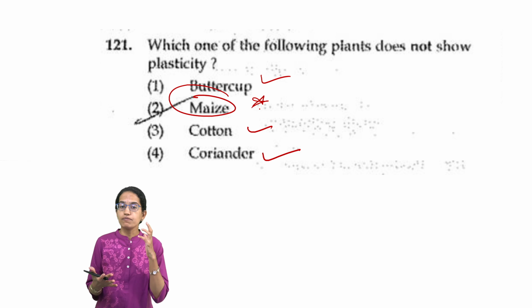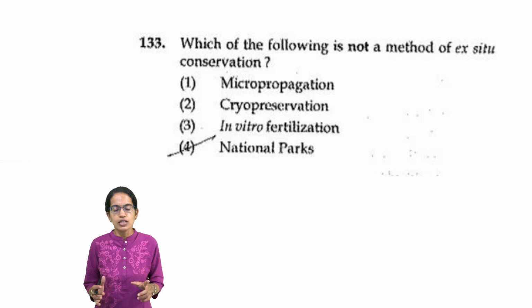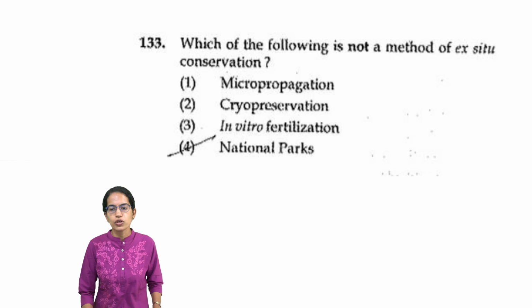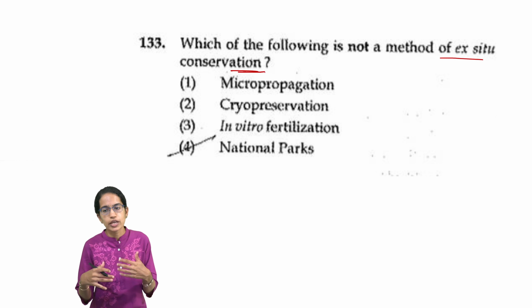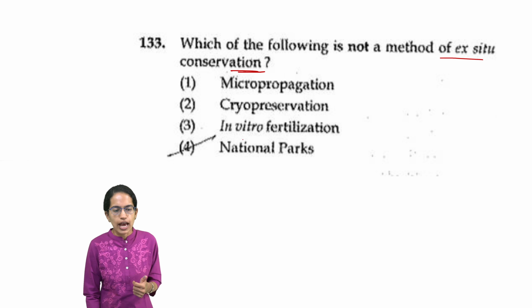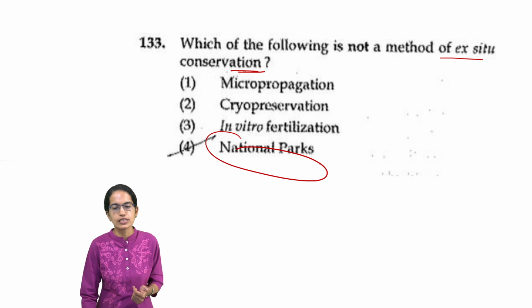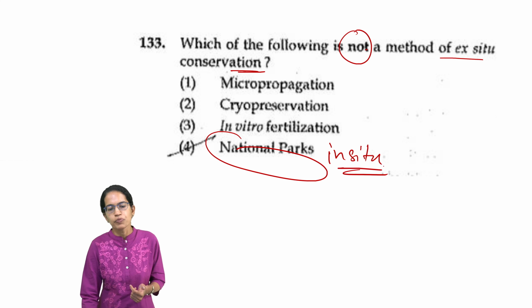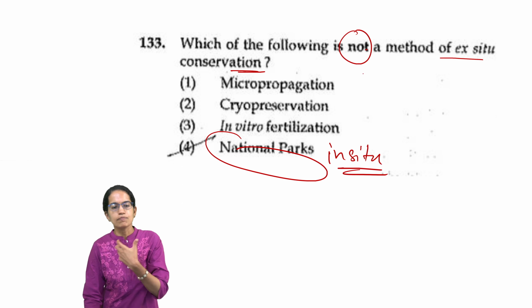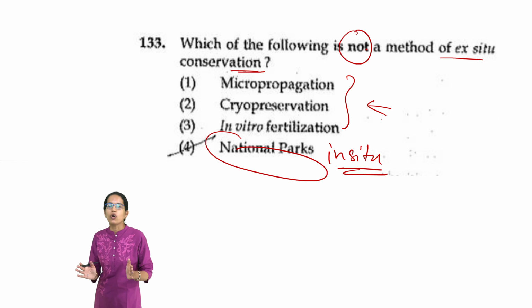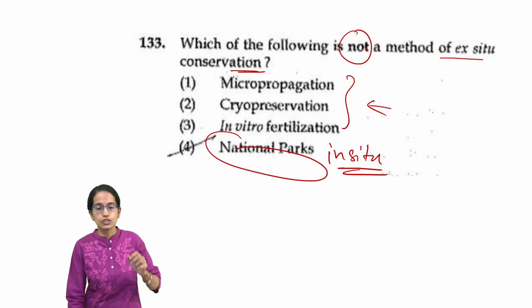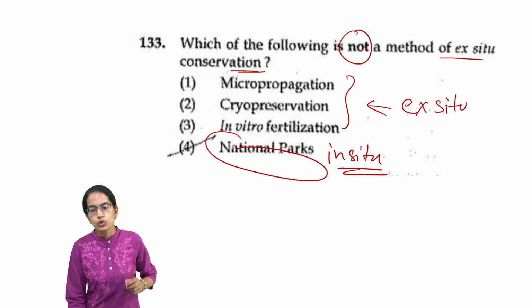A very important question which was asked in this section talks about which of the following is not a method of ex-situ conservation. This is a commonly asked question on ex-situ and in-situ conservation. Ex-situ is outside their habitat. National park is within their habitat, so it is not ex-situ but rather an example of in-situ. Whatever is outside its region, so micropropagation, cryopreservation, in vitro fertilization would all be outside, and therefore are examples of ex-situ conservation.